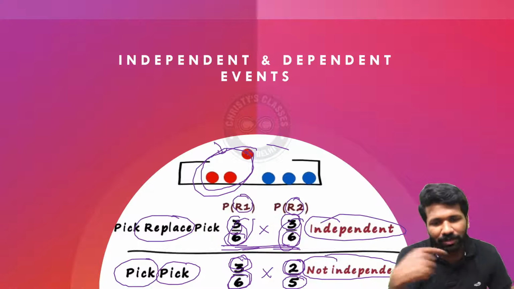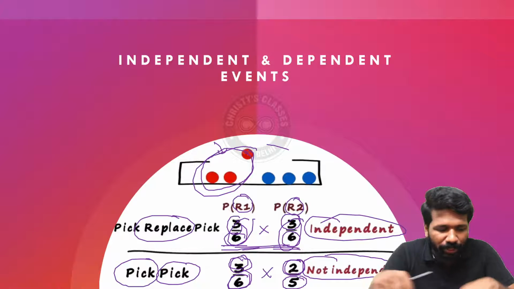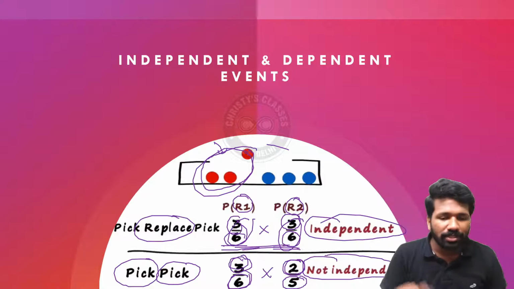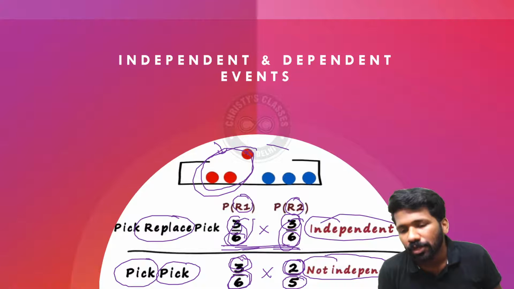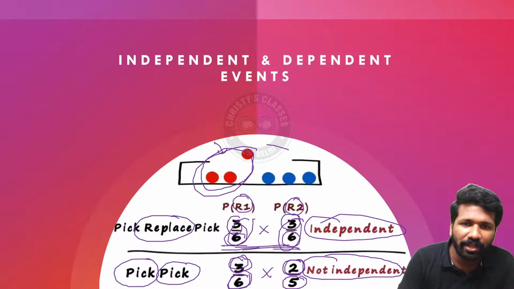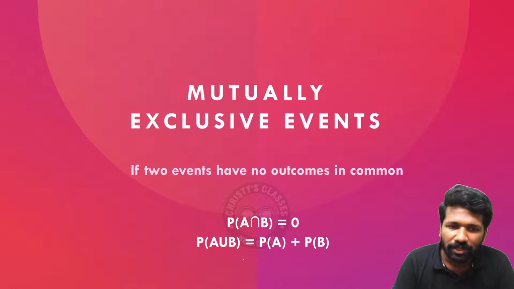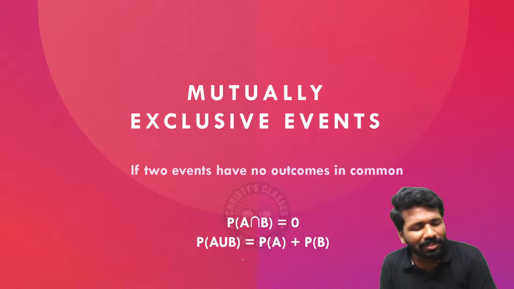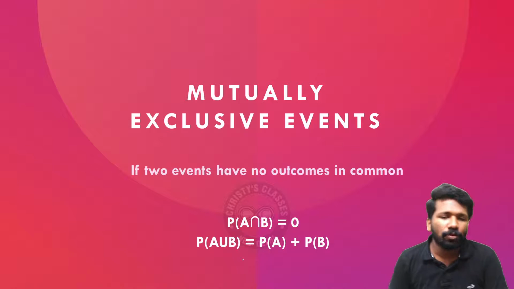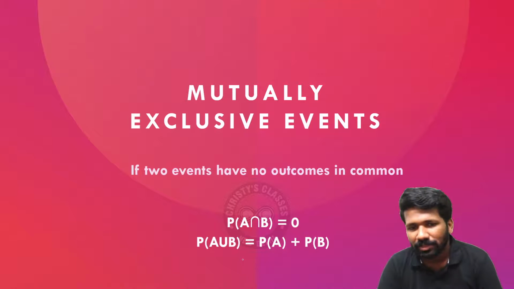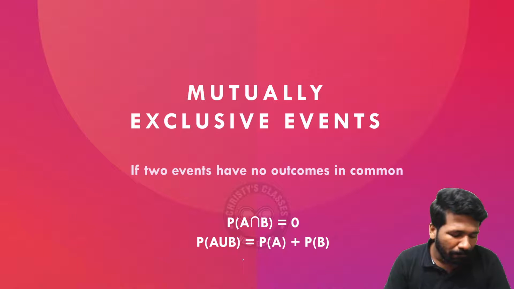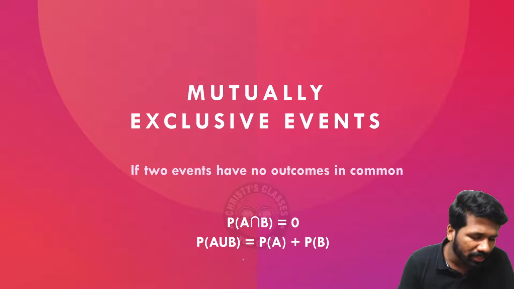As the first one was red, that is why 1 red is reduced. That is why the required outcome number is reduced and the total outcome number is reduced. Did you all understand the dependent and independent event differences? Now many people confuse dependent and independent with mutually exclusive events. They are not the same. Mutually exclusive is something different. Replacement means the ball that is taken is returned back, Suvarna. That is the meaning of replacement.